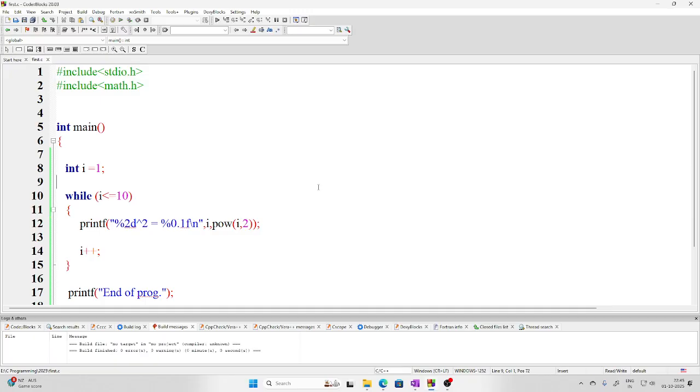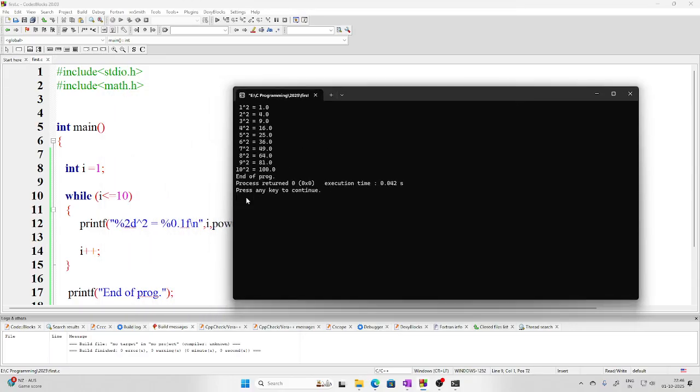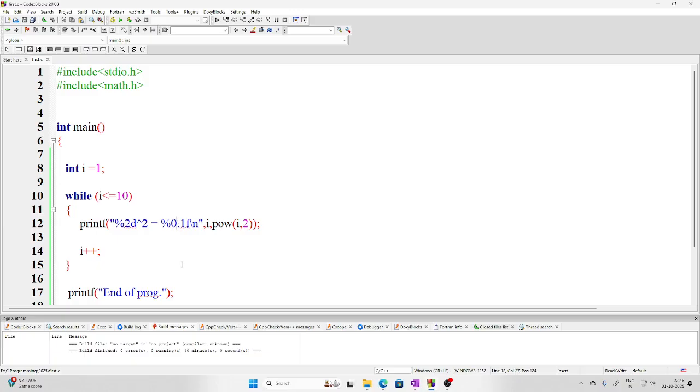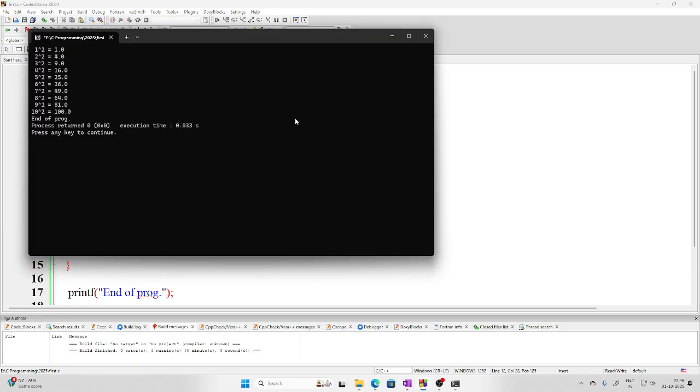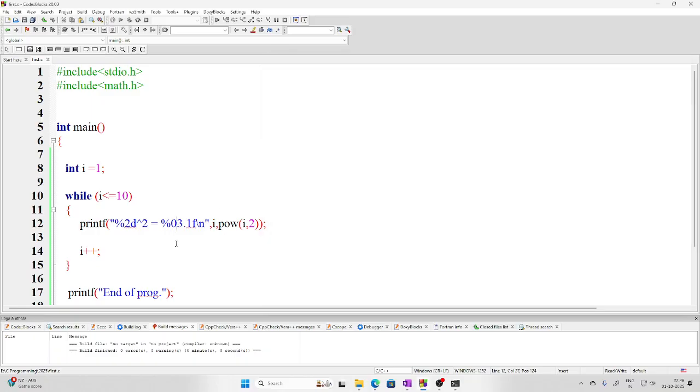So if I write and run, then what will happen? After the decimal, I am getting only 1 data point. But what about before the decimal point? Before the decimal point, the maximum is 3. So let me write it as 3.1. If I run it, again you can see what is happening basically. This is at max shifting by 1. Why? Let me run it again and then show you.